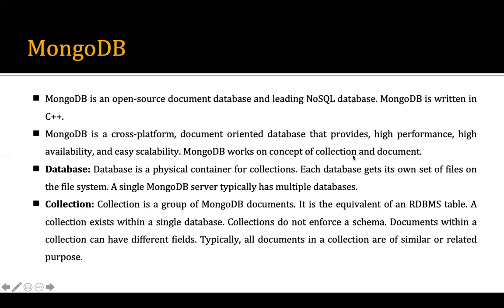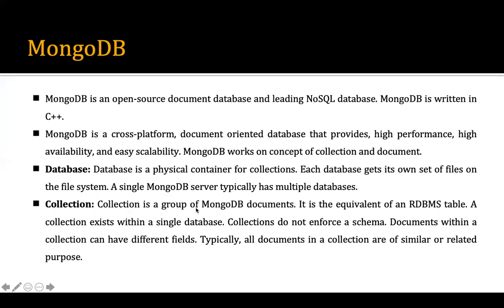MongoDB works on the concept of collections and documents. We have read about one type of non-relational database, the document data store, and MongoDB is based on that. Here we have the database in the form of documents as well as collections of them. The database is a physical container for collections. Each database gets its own set of files on the file system. A single database server typically has multiple databases.